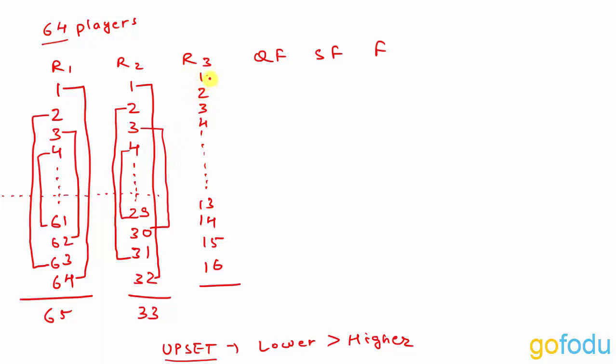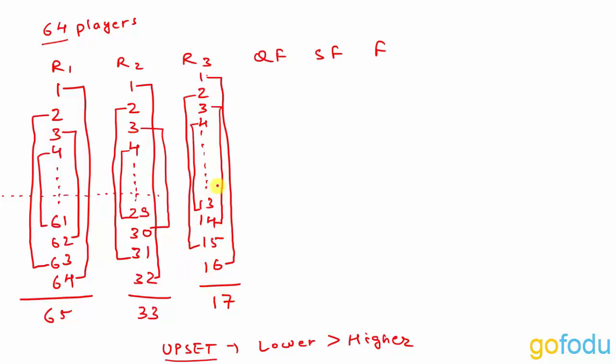Now, back to round 3. What happens in round 3? Player number 1 will be playing against player 16. 2 will be playing against 15. 3 with 14, 4 with 13 and so on. And as we have seen, the sum adds up to 1 plus 16, that is 17.